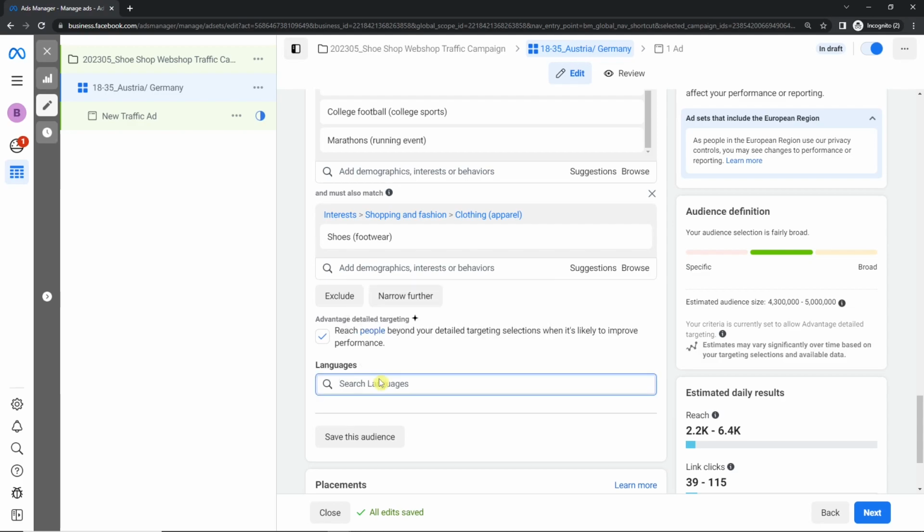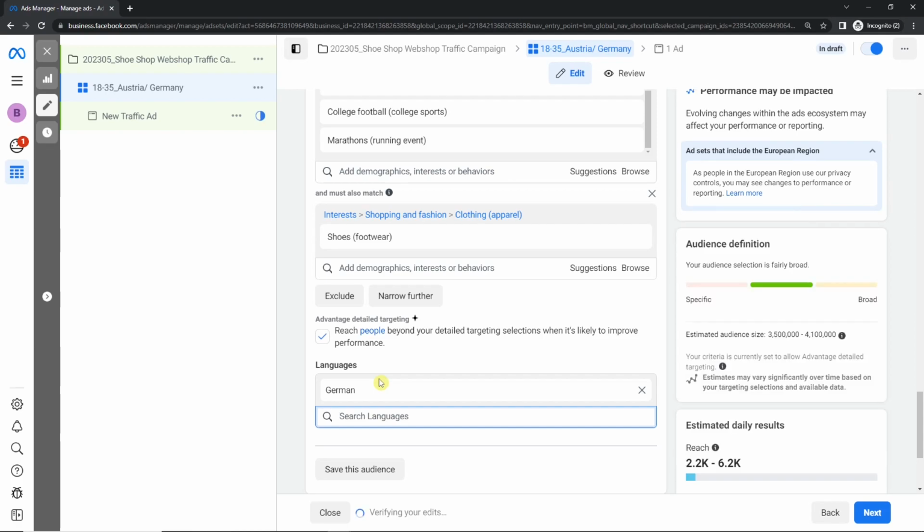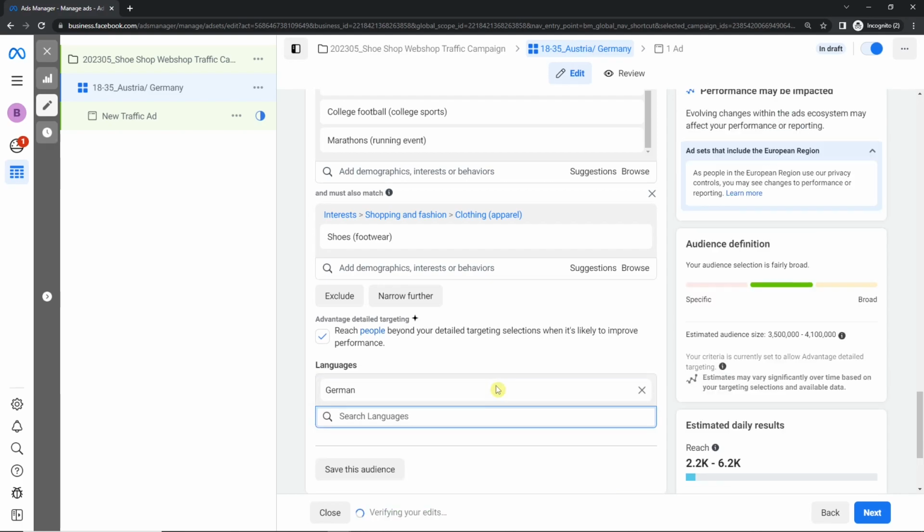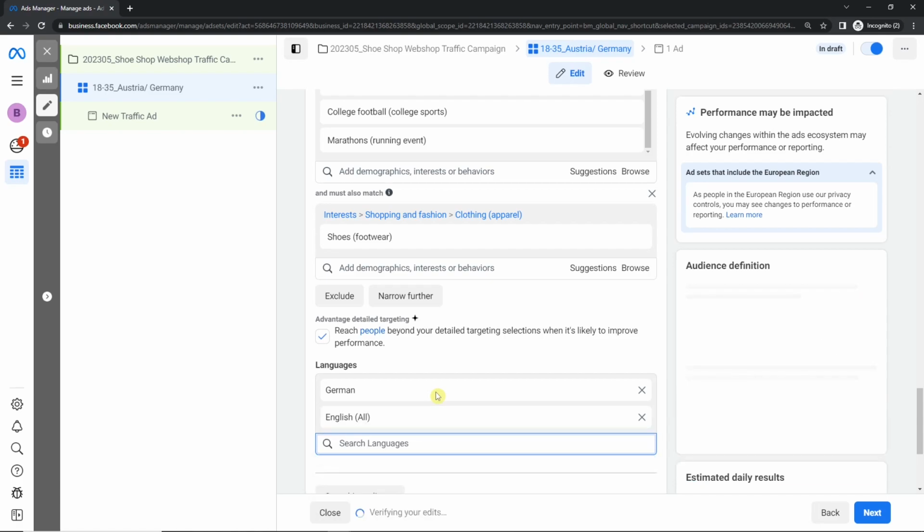Last point is languages. Here it's about the browser language or Facebook language. So if you have your Facebook on English, you won't get a German ad. Here, German, because Austria and Germany make sense. Estimated audience size 3.5 to 4 million. Without language, it is 4.3 to 5. So it is a bit smaller with the language in here, because in Austria and Germany, so in German-speaking countries, a lot of people have English as their language.